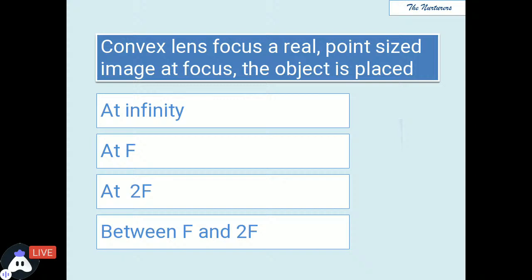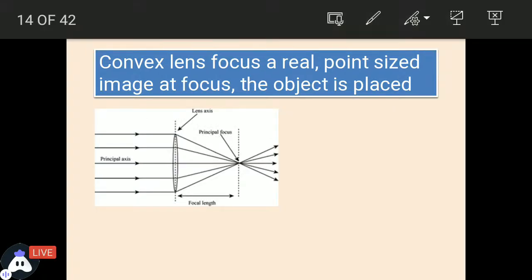Yes. So perfect. As you can see in this ray diagram on your screen, the rays are coming from infinity. We do not know where the rays are coming from, whether from the sun or elsewhere. Since we do not know the finite distance, the object must be at infinity when the image is formed at focus. And through this image you can also conclude that a convex lens is a converging lens.